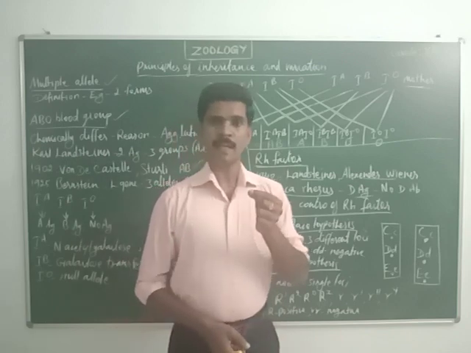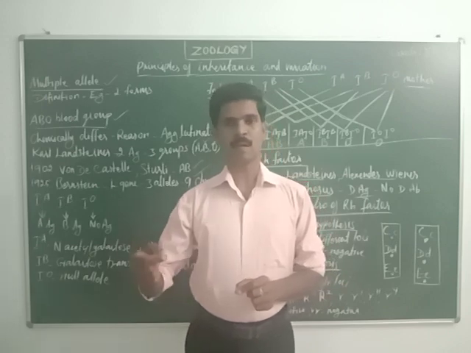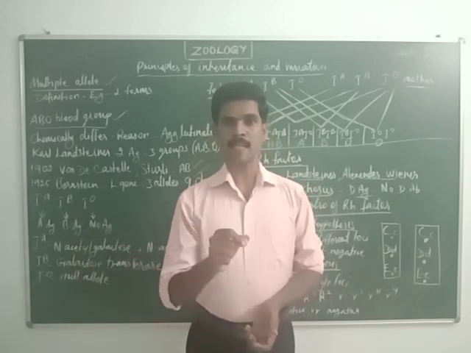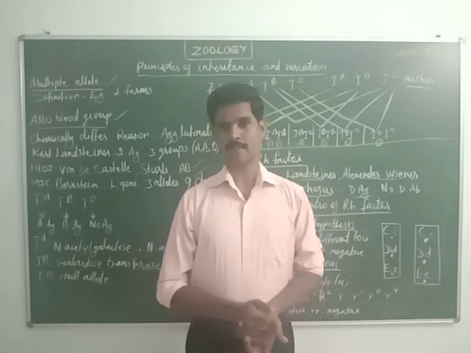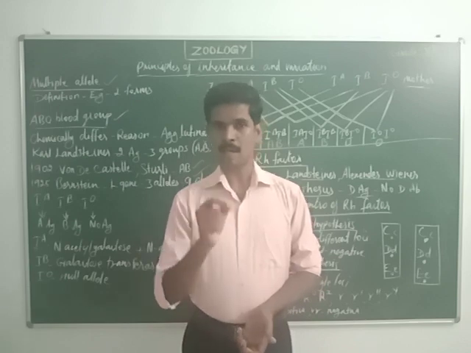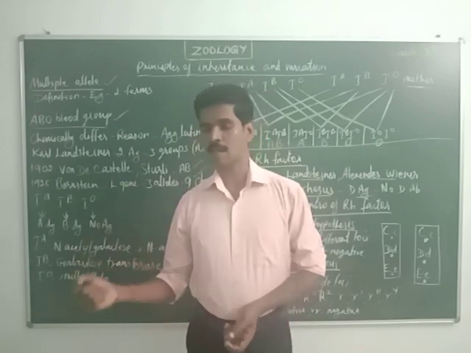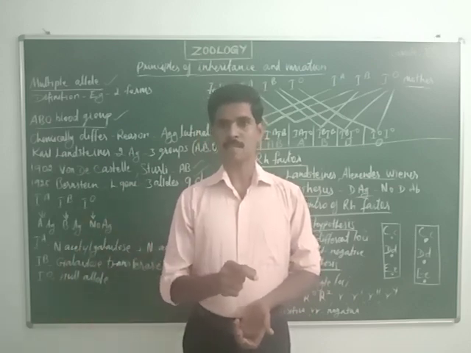But when an Rh negative person receives blood from an Rh positive person, immediately anti-D antibody is produced in the body or in the blood. Listen very carefully. When an Rh negative person receives blood from an Rh positive person, anti-D antibodies are produced in the Rh negative person's blood.